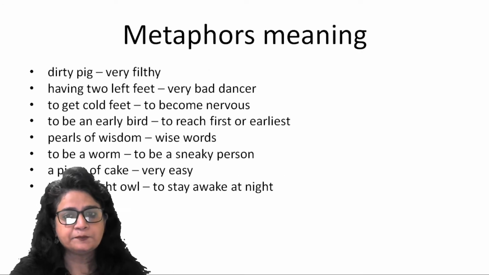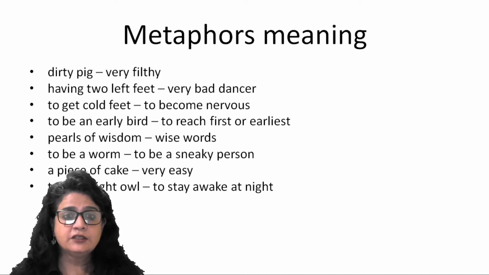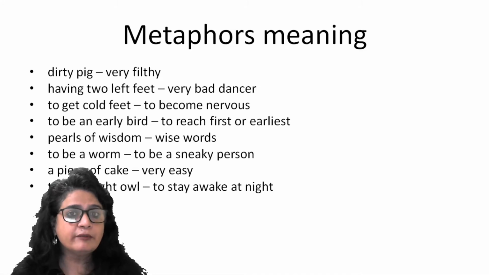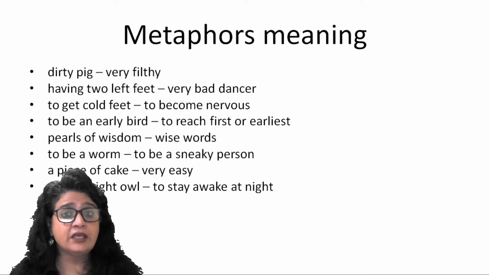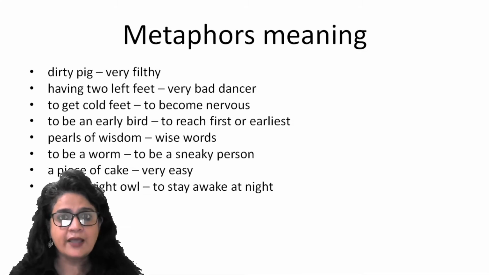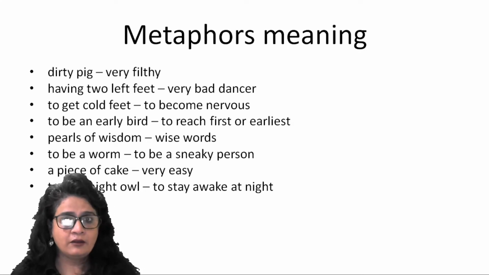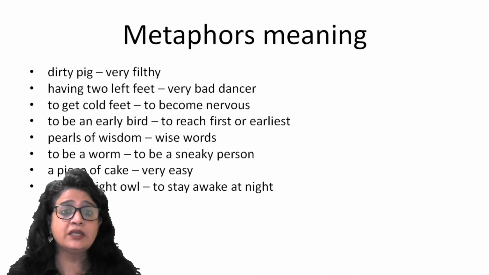Alright, look at some very common metaphors which are used in narratives. Dirty pig. So when you call somebody a dirty pig, that means the person is very filthy. He lives in a very unkempt way. He does not take care of his hygiene, or he lives in a very disheveled fashion, right? Or certain other habits can also be attributed when you call somebody a dirty pig.